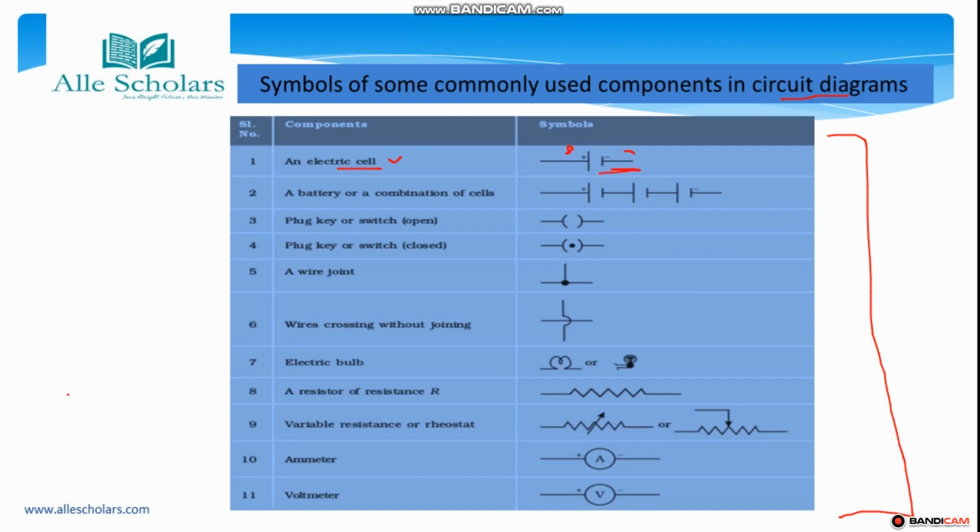Okay, a battery or a combination of cells are there. So this is one battery, this is other battery, or one cell and other cell. So basically the negative portion is kept smaller and the positive one is big. Okay, and a plug or a switch open, when it is open it will be like this, and when a plug or switch is closed we will put a dot in between.